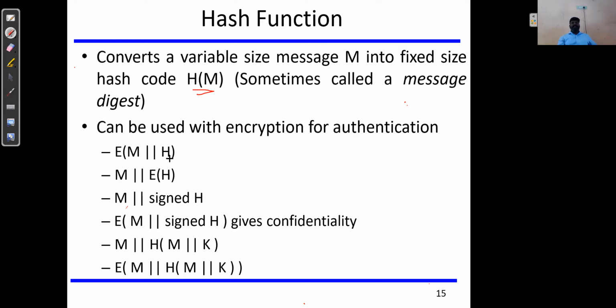So h is the hash function, and these are the different variations. Message and hash code can be combined and that can be encrypted again. Or only the hash code can be encrypted and that can be combined with the message. I hope you are clear with the notation I have used, right? E is for encryption.